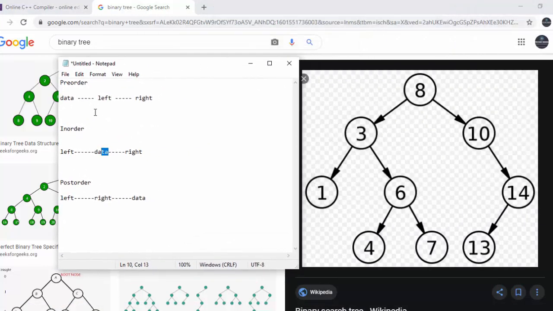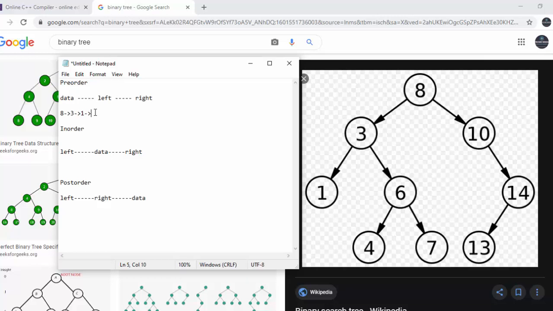So let's suppose we have this tree. So first of all, what we will be doing is processing our root, that is 8. After that, root will be calling towards left, that is 3. 3 will process itself. After that, it will call left. After that, 1 is processed. Left is null, that means it is processed. Right is also null, that means right is processed. After that, it will backtrack to 3. Data is processed, that means root is processed.